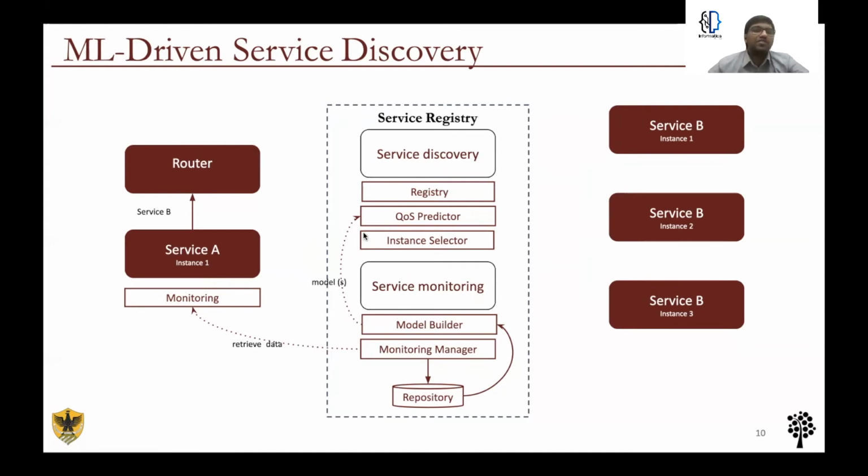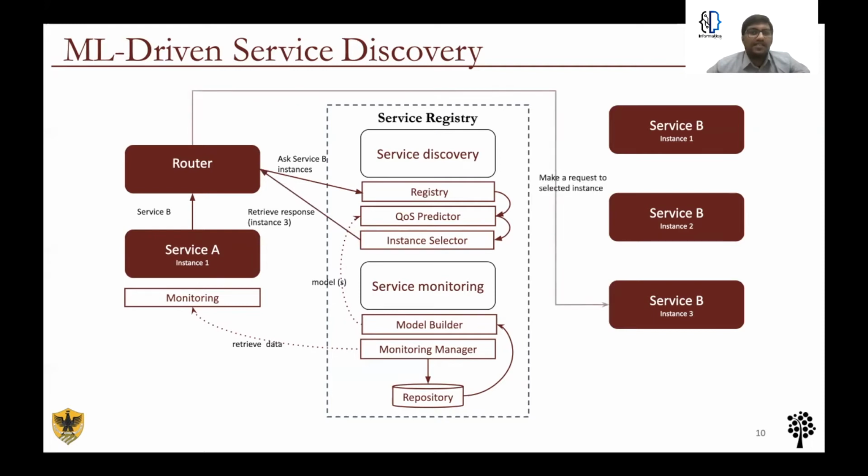So during the process of service discovery, as we know, the service consumer, which is service A, first sends a request to the service registry asking for the instances of B. Following this, the quality of service predictor component is responsible for using machine learning to make predictions of the expected quality of service of each of the instances of B. The selector component then uses this information along with the context information to make a selection using reinforcement learning. It then forwards the request to the selected instance and provides a response.